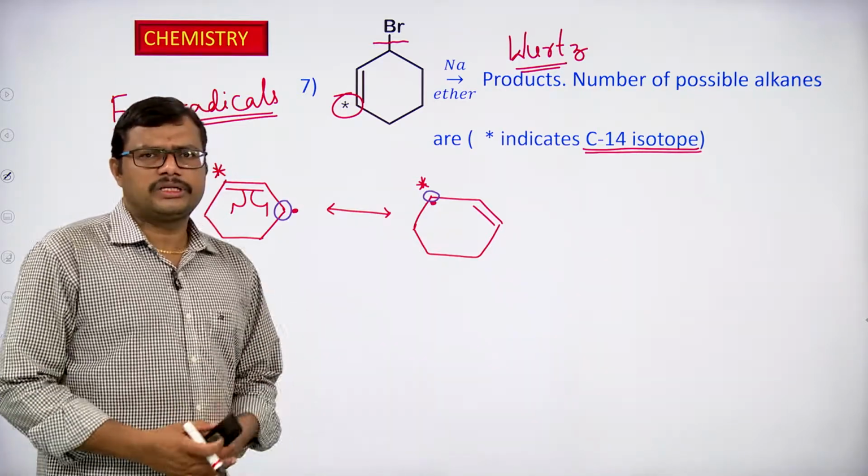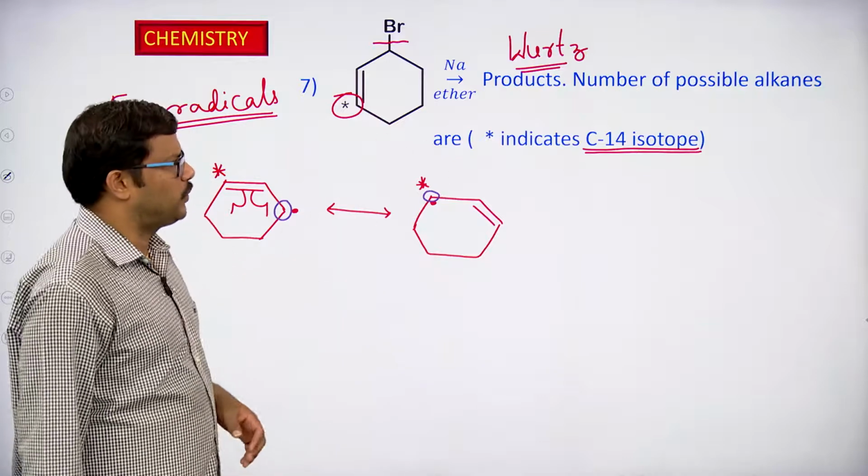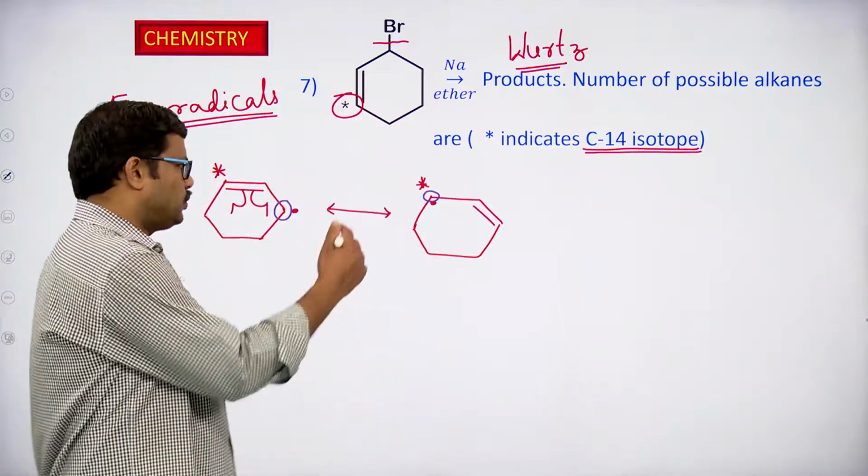So within the reaction mixture we have these two types of radicals. How many different products can we expect in this case? It is a simple thing.